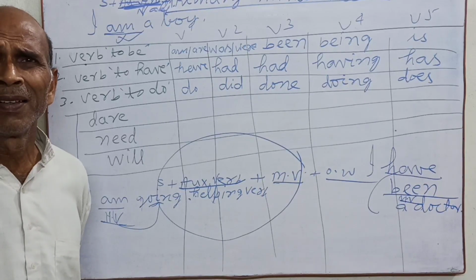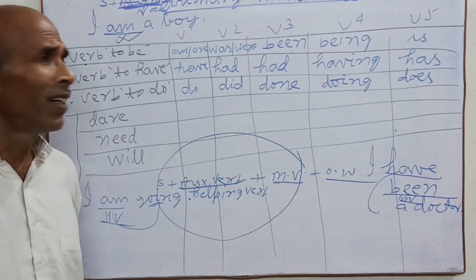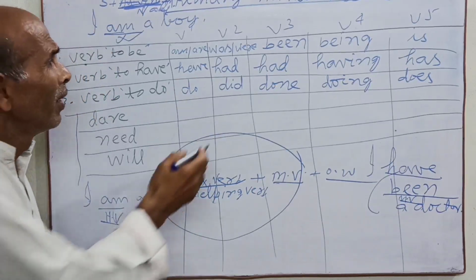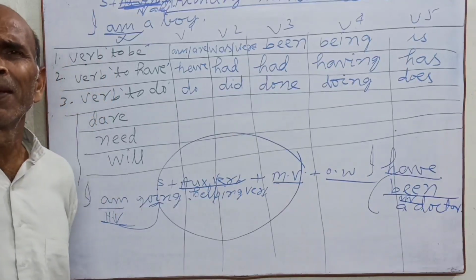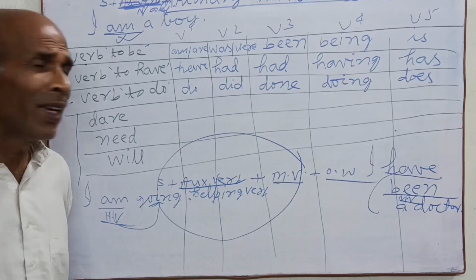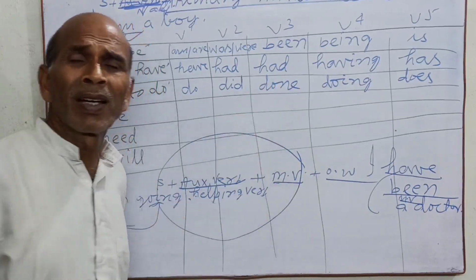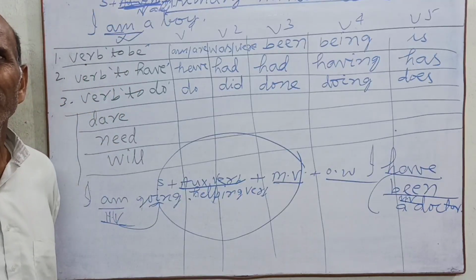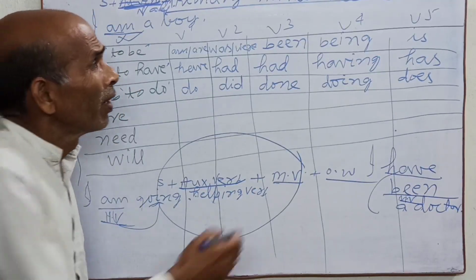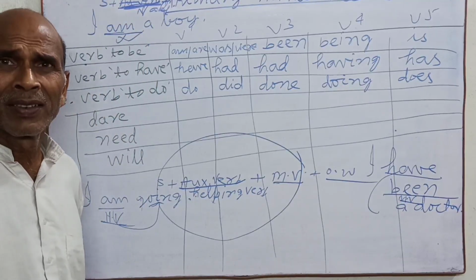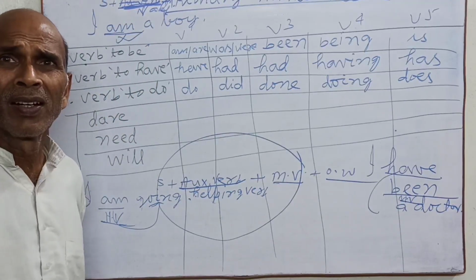I ate, means I eat, then I ate. So I do, so I did. Here done here, I have done this work. Here doing, I am doing this work. Does here, he does this work, she does this work, Ram does this work.